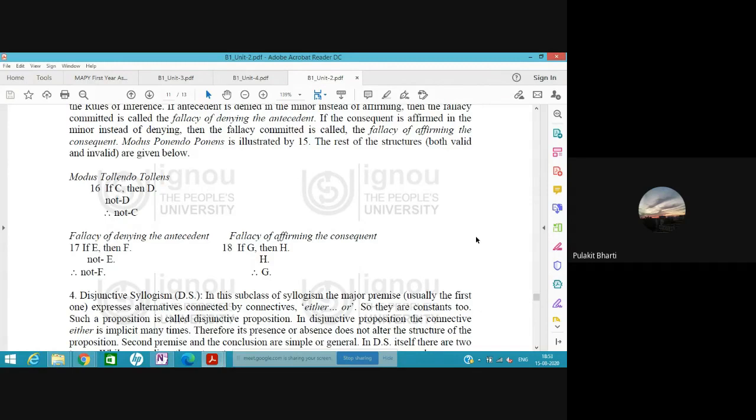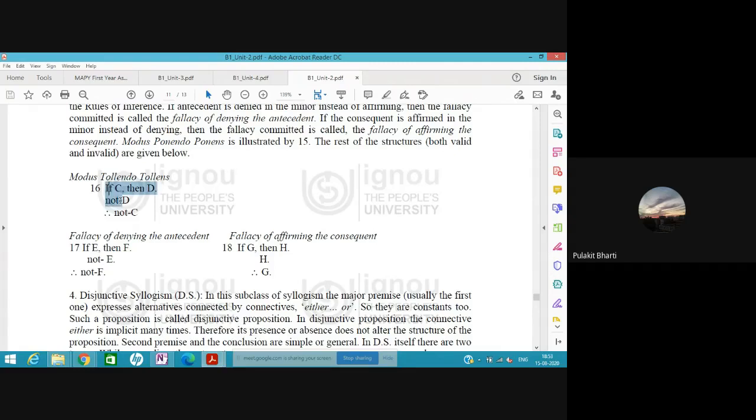Okay, there can be other ways by which the utensil could have broken. So therefore, we cannot say that if the utensil was broken, then it was broken only by throwing. Therefore, the affirmation of the consequent does not prove that the antecedent has taken place. Okay, I think this is good.